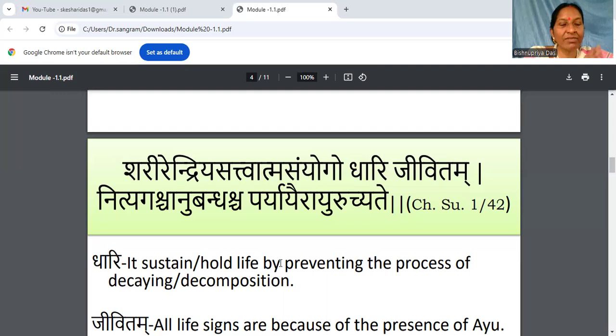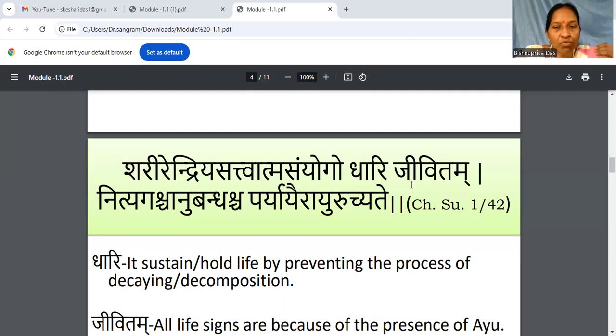We see the living characteristics of eating, breathing, talking, speaking, or dancing. These are the external signs, and they exist because Ayu is making a connectivity between Sarira, Indriya, Sattva, and Atma. That is the matter to understand. Four terms are kept here: Dhari, Jivitam, Nityaga, and Anubandha. These four terms have special meanings, which I will discuss now, and they are considered paryaya, or synonyms, of Ayu.